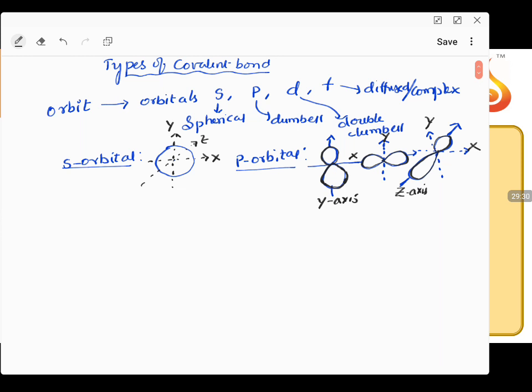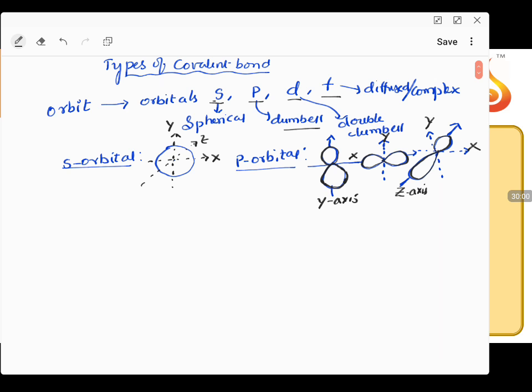Now we are talking with respect to orbitals. What type of orbitals can an orbit have? In the ultimate, there are four types of orbitals it can have maximum: s, p, d, f. The shape of the s orbital is spherical, so we represent the s orbital diagrammatically with a spherical shape. P orbitals we represent with a dumbbell shape, and d orbital double dumbbell, f orbital diffuse. For now, we are not going into the complicated structures of d and f. We are only confining to s and p.